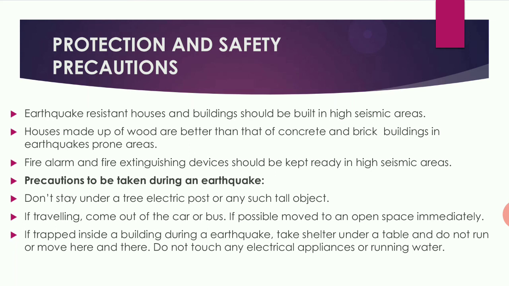Houses made of wood are better than concrete and brick buildings in earthquake prone areas. So we should make the houses of wood. Fire alarm and fire extinguisher devices should be kept ready in the high seismic areas.